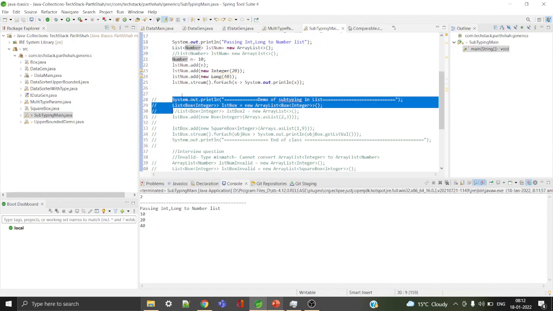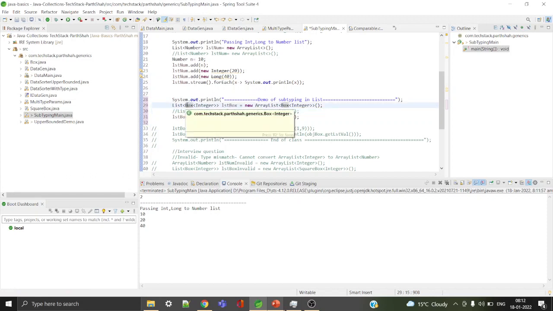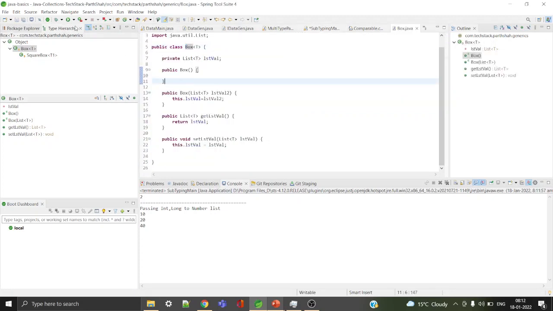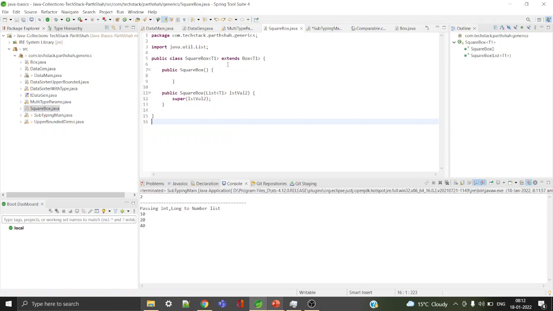One more classic example, a custom example I have taken: I have created a simple class called Box with a type T parameter. Now this Box holds one list value, a List of T, and it has a getter and setter. That's it. Now there is another class called SquareBox. SquareBox inherits from Box, so SquareBox extends Box, and it does not have anything else.